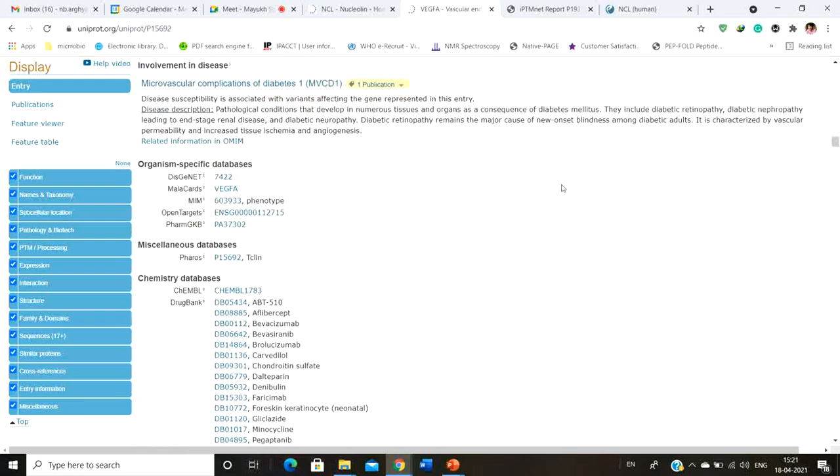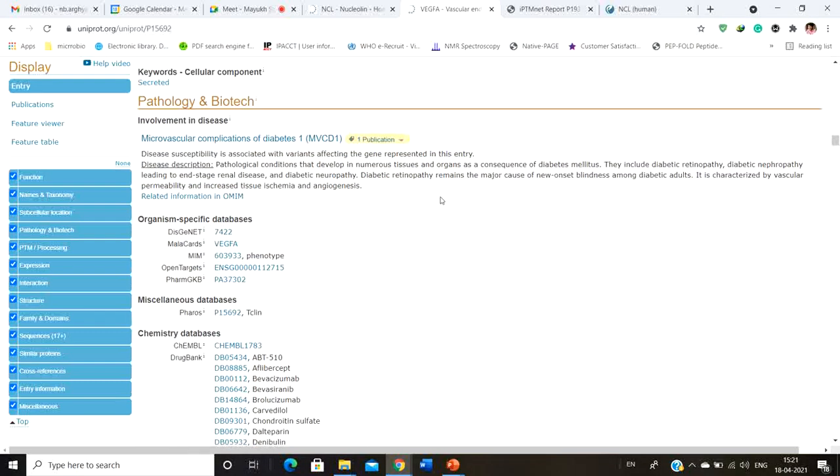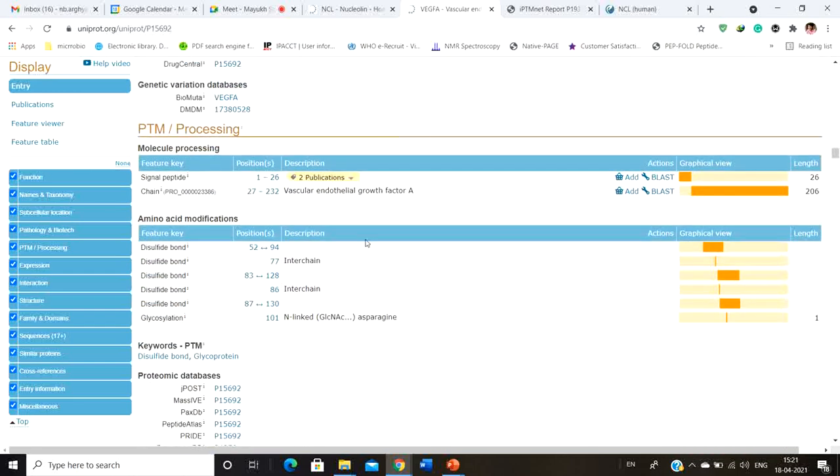And next you come to the pathology, which means the role of this protein in disease biology. Obviously it is highly related to disease biology, because the dysregulation of this protein leads to cancerous growth and tumors. But not only that, you can also see that it is a consequence of diabetes mellitus, diabetic retinopathy, diabetic nephropathy, and all the other diverse things, and you can simply read about those here.